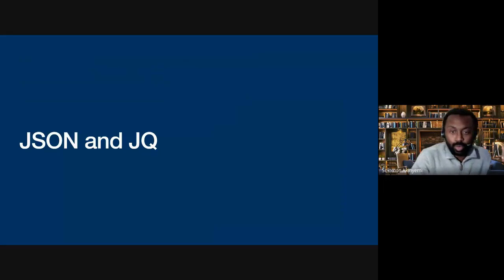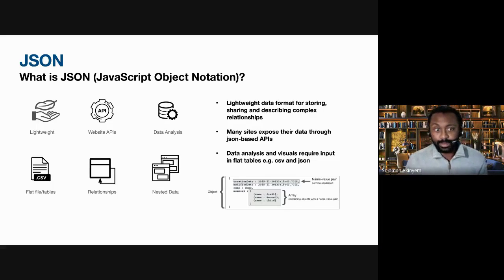Now, let's talk about JSON and JQ. Like I said, forgive me if I'm preaching to the converted, but when you think about JSON, what do you think of? I think about something that's lightweight. I think about flat files, website APIs. A lot of websites nowadays, especially APIs, return JSON as the response. I think about relationships within data. I also think about data analysis, so trying to extract information from data. And finally, nested data as well. So we've got a bunch of different things here, and nested data is another complication to JSON.